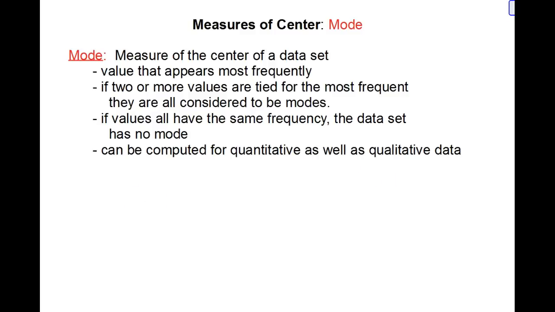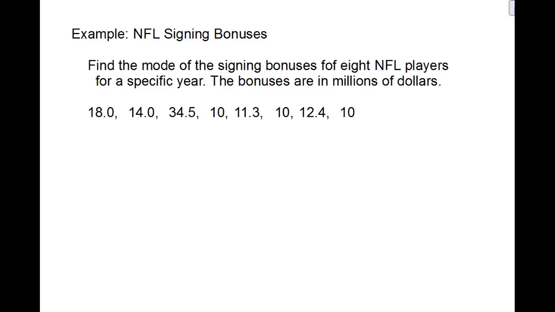So let's look at an example and compute the mode. We look at the NFL signing bonuses. So we want to find the mode of the signing bonuses for 8 NFL players for a specific year. The bonuses are in millions of dollars.